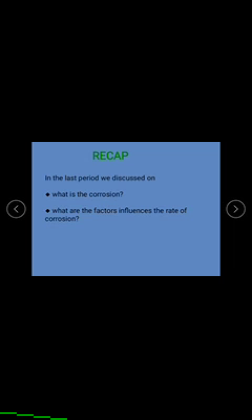These are the different factors that influence the rate of corrosion of a metal.